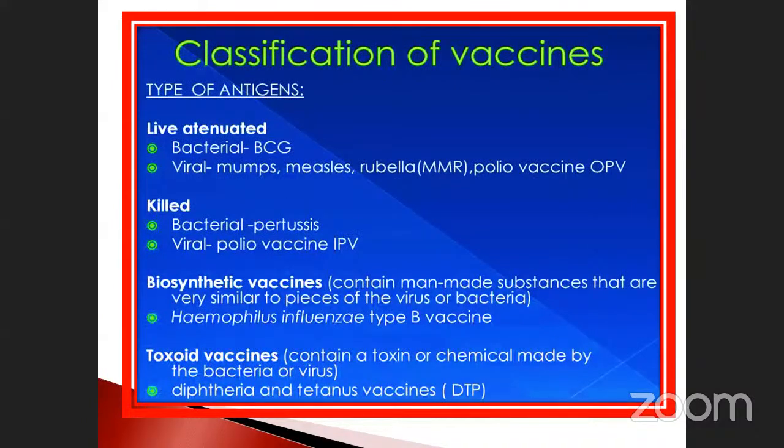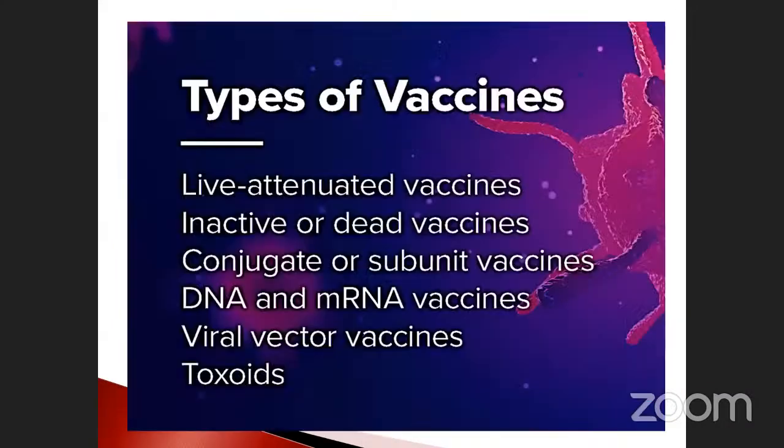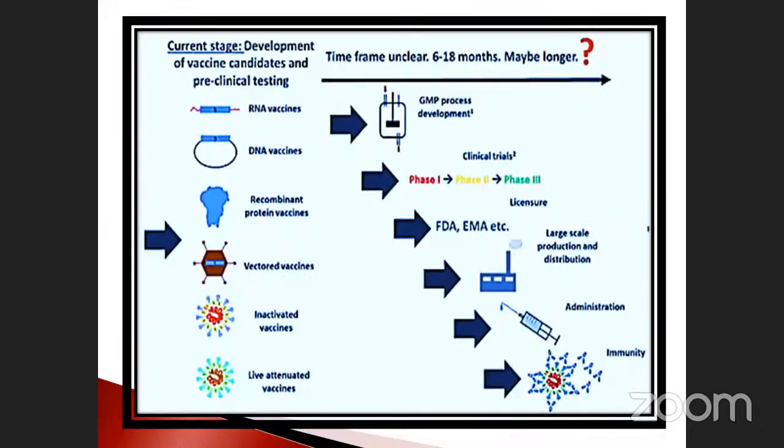We discussed, isn't it? Here one of the specialized ones is called biosynthetic vaccination, isn't it? This is also very, very important. See, this one is also similar to the previous one. So here you must note it down. These are the very important things: RNA vaccine, DNA vaccine, recombinant protein vaccine, vectored vaccines, inactivated vaccine, and live vaccine. These are the current developments.